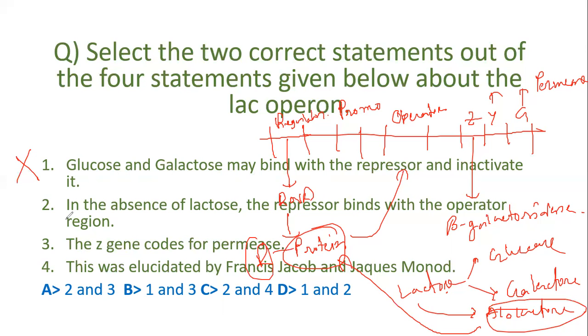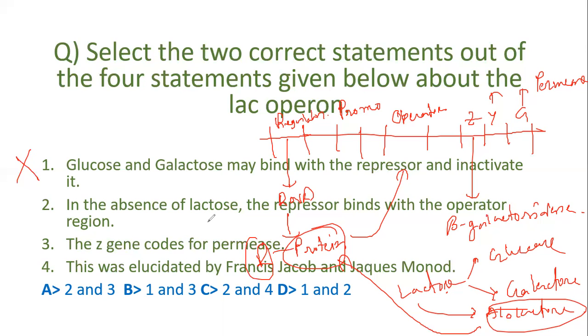Second statement, in the absence of lactose, the repressor binds with the operator region. That is actually true. Why? Because if there is no lactose, then beta galactosidase will not convert lactose into allolactose because there is no lactose in the media.